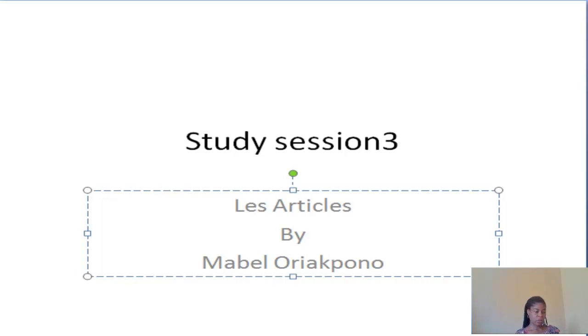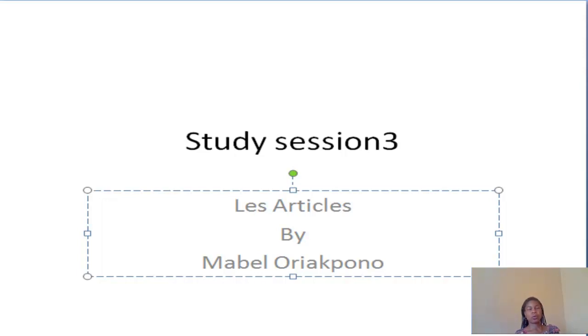If you look at the learning outcome, you are to know the functions of articles. You are to know the group of articles in French. You are to mention the articles under each group, and give examples for each of the articles. Then you are to ask questions using qu'est-ce que c'est and answer questions using articles.